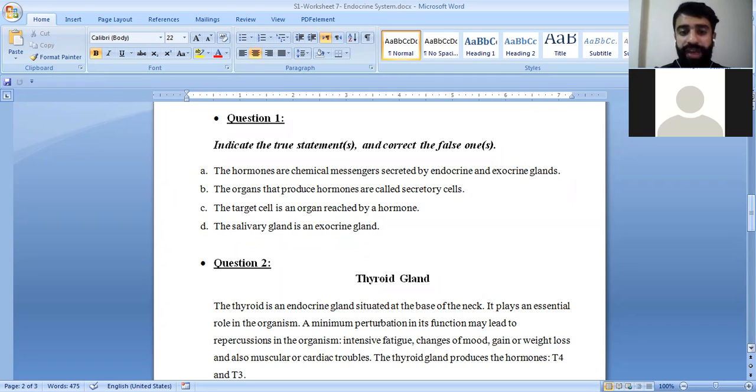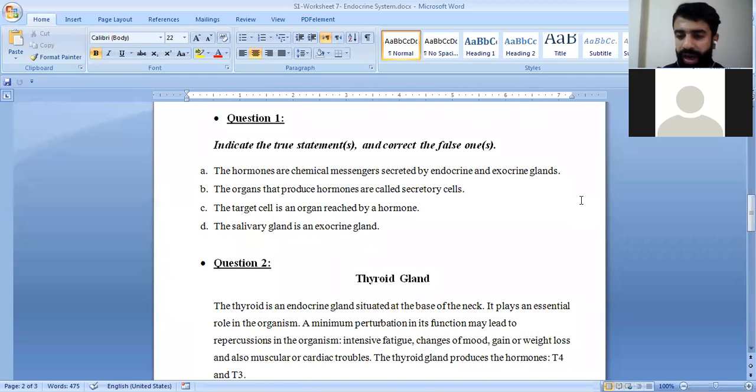Moving to the second one, I will solve this one. The organs that produce hormones are called secretory cells, and they secrete hormones. This one is true. The target cell is an organ that is reached by a hormone.